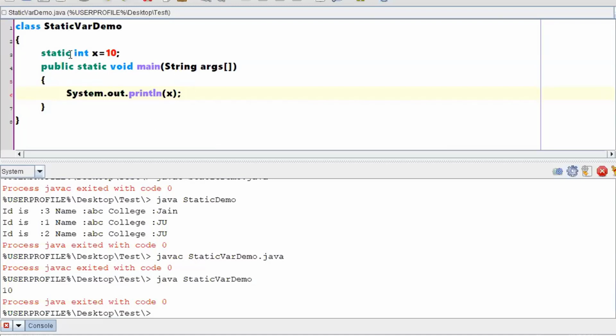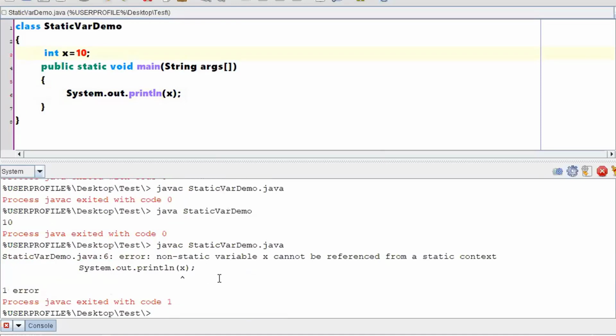A question: sir, if I remove this static and try to execute the program, what will it show? Compilation error. It will say non-static variable x. X is not static, how can you refer to that? The error message is saying that, not me. Error: non-static variable x cannot be referenced from a static context. Which is a static context? This is a static context. Right? What is the conclusion now? From the static context, if you want to refer to anything, then it should be static.